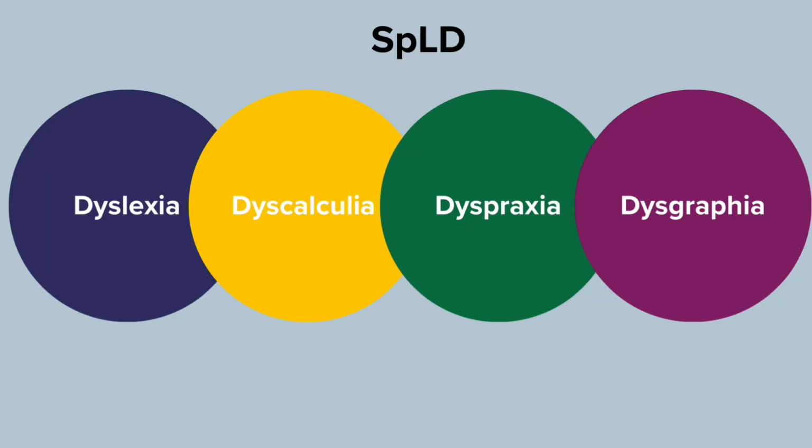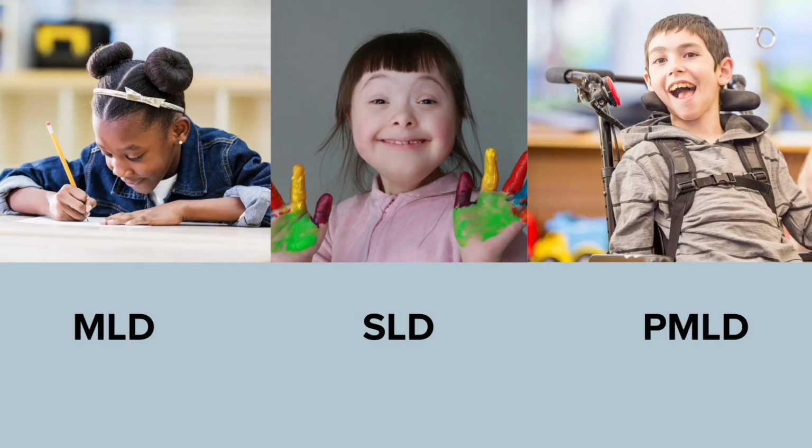Sometimes a student can have more than one. Profound and multiple learning difficulties is known as PMLD. Severe learning difficulties is known as SLD. Moderate learning difficulties is known as MLD.